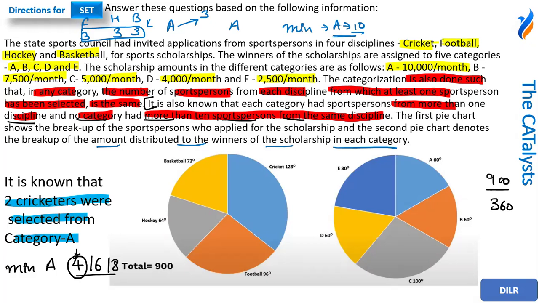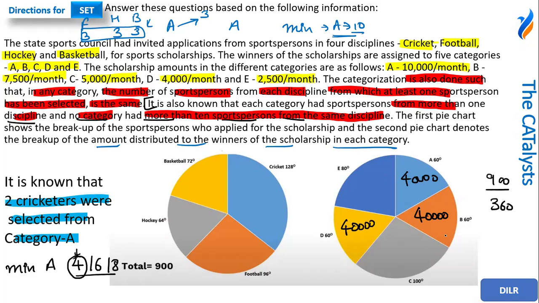So let's start putting these values. If I put these values, what will I get? This pie chart basically shows the amount that is distributed. So let's say if there are four persons in category A, how much amount would be paid to them? You'll say, sir, 40,000 would be paid to them. So 40,000 would be paid here as well. All right. Now see, 60 degrees is denoting 40,000. So this will also be 40,000.